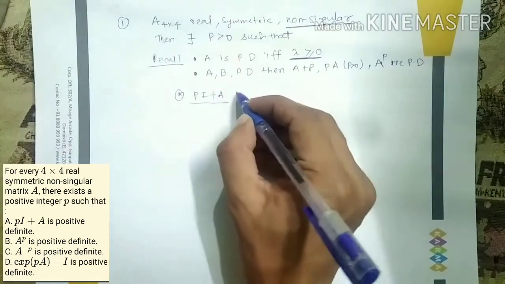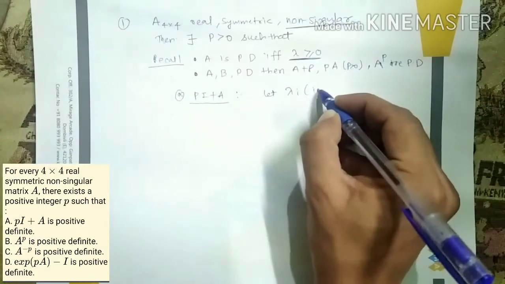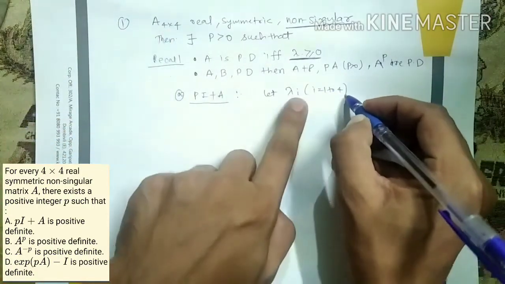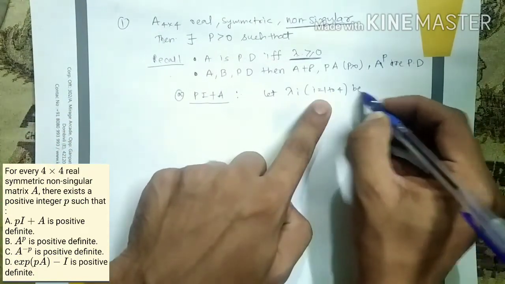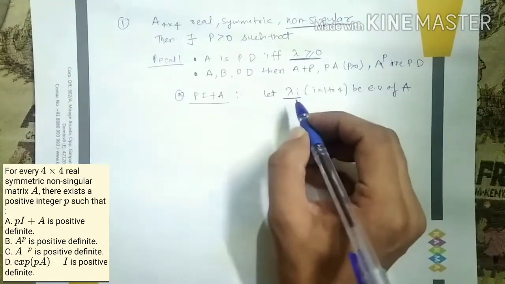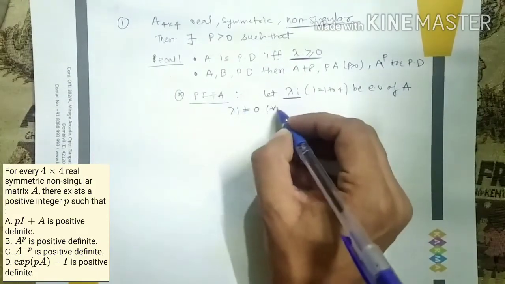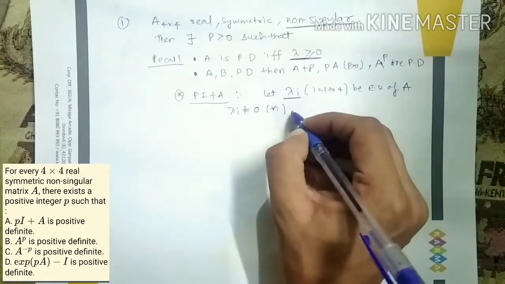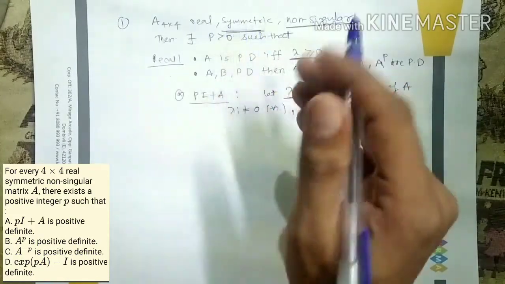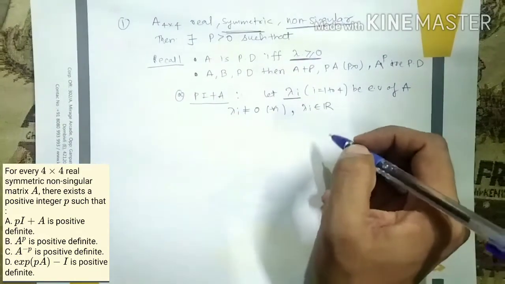Let lambda I be the eigenvalues of A. How many eigenvalues will this matrix have? Obviously 4 eigenvalues. So suppose lambda I is an eigenvalue of A. What can we say about lambda I? First, lambda I cannot be 0 for any I. What else can we say? Lambda I is real, because a symmetric matrix has real eigenvalues. So lambda I belongs to the real numbers.